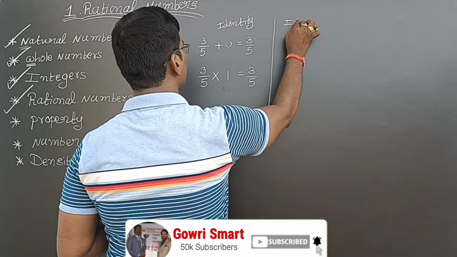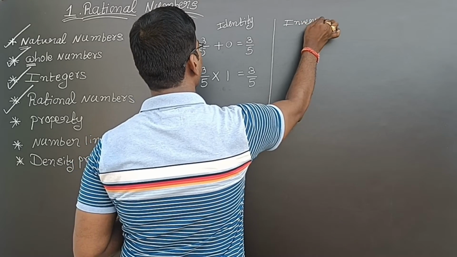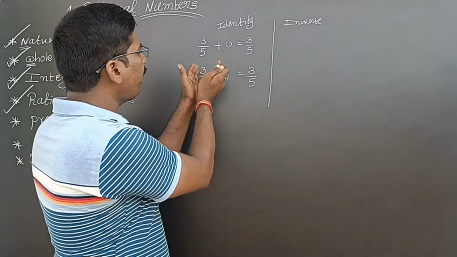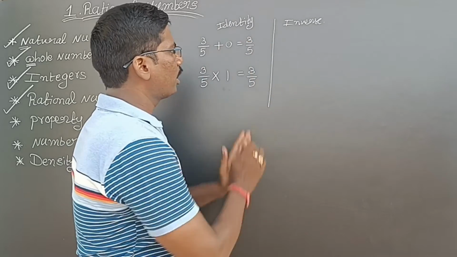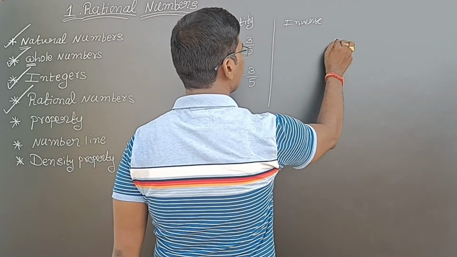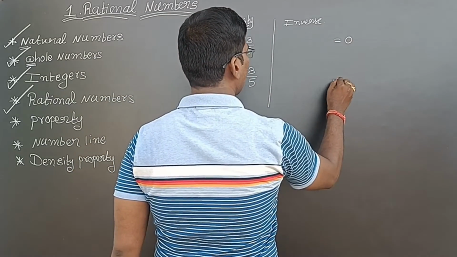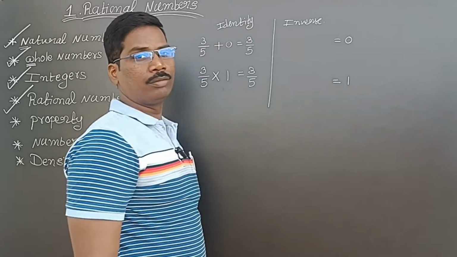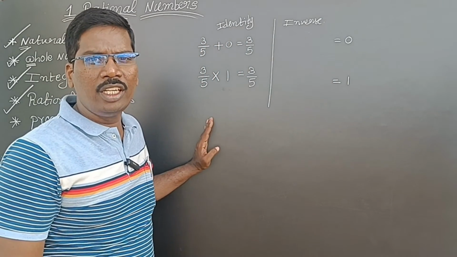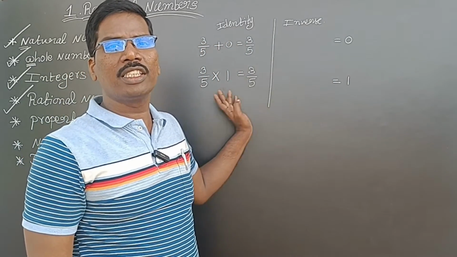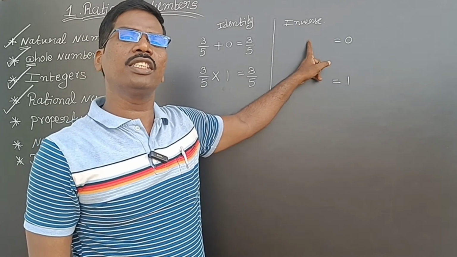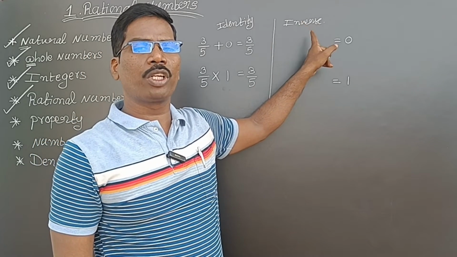Inverse. Whatever the identity element is, that should be the result. So here 0 should be the result, and here 1 should be the result. Whatever the identity elements you are getting, that should be the result. This is the reverse process. That's what the inverse property is.